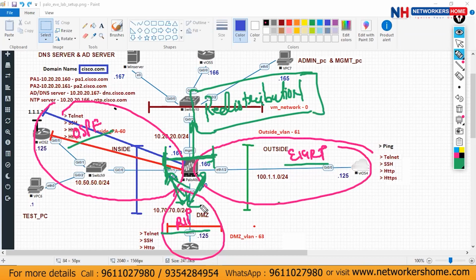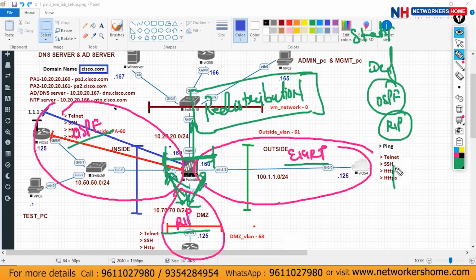Right now, I'll not be able to continue. Okay, we have completed static, we have completed default, we have completed OSPF. Now only RIP. Like OSPF, you have to configure RIP, the same method there. And after that, you have to do the redistribution. What is the redistribution? If you know, that's good. If you don't know, then do some R&D about that and finish your task.